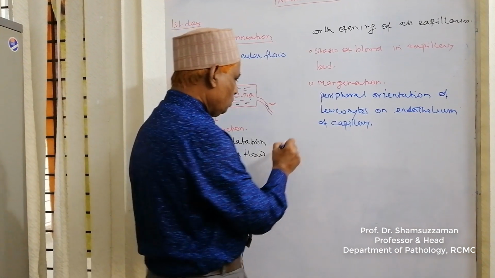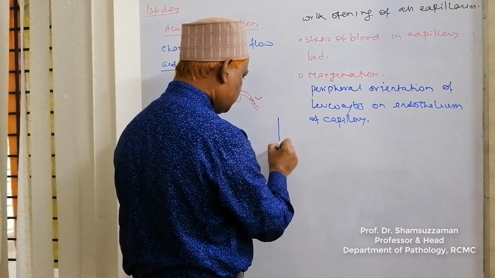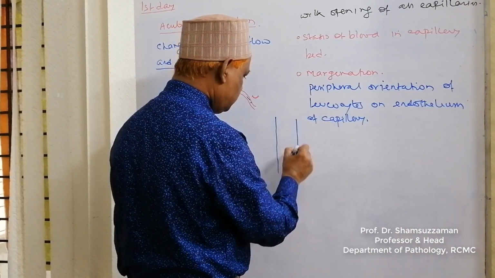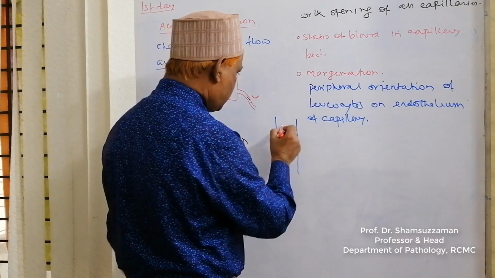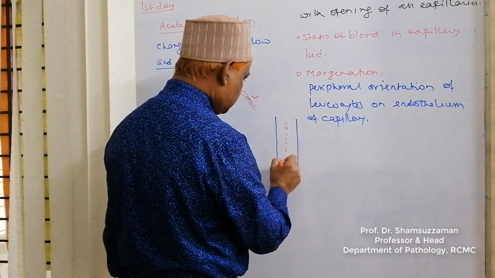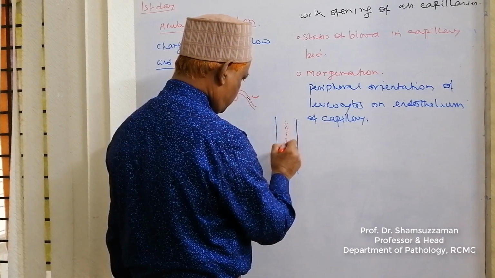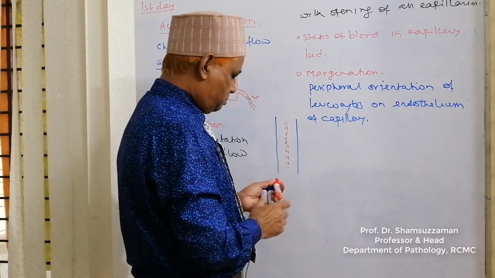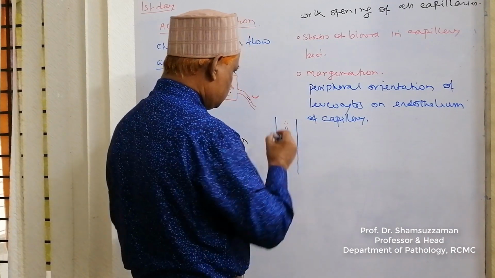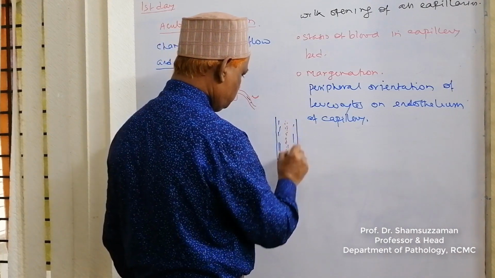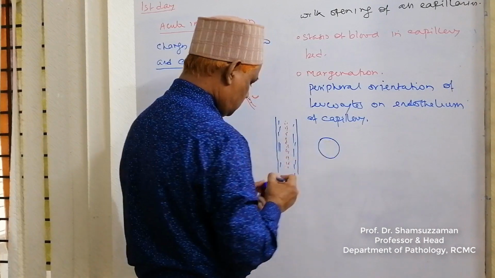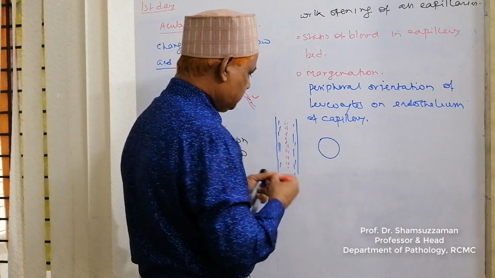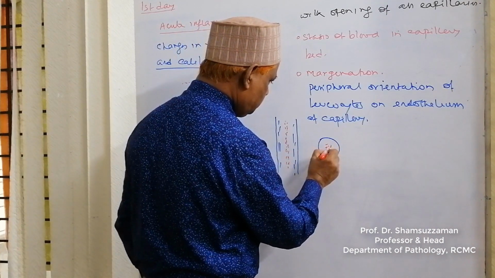Dear audience, we know from physiology, if this is a blood vessel, at the central part of the blood vessel lumen there are formed elements, that is WBC, RBC, etc. And at the peripheral portion of the blood vessel there is plasma. If we see a cross section of the blood vessel like this, these are the formed elements at the central part.